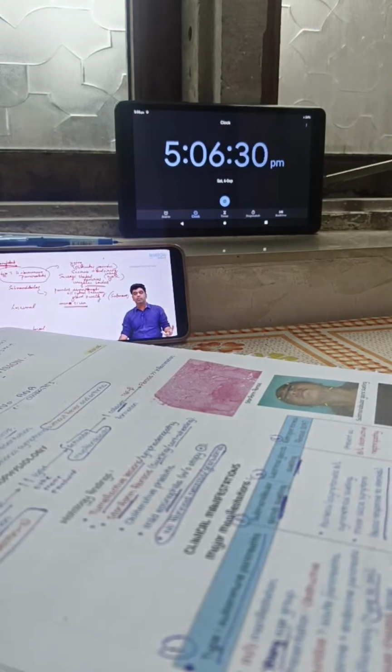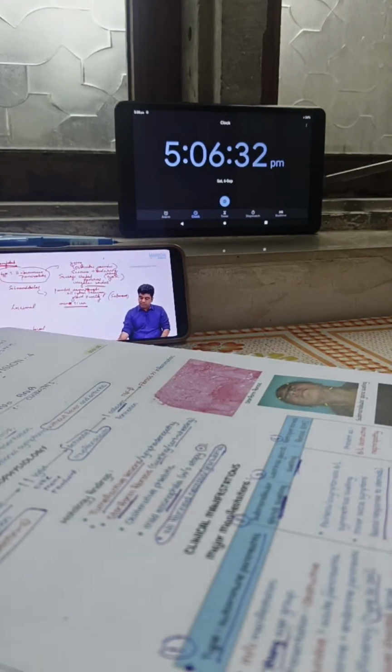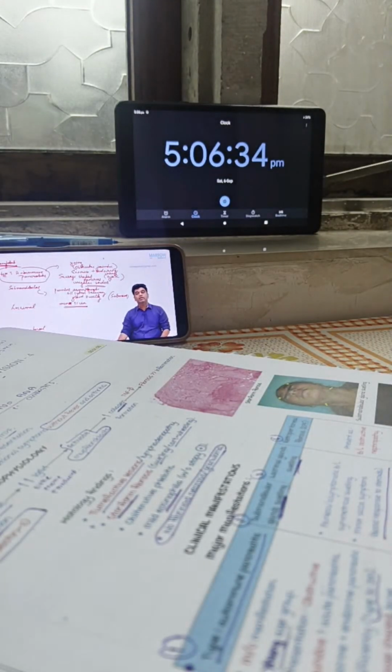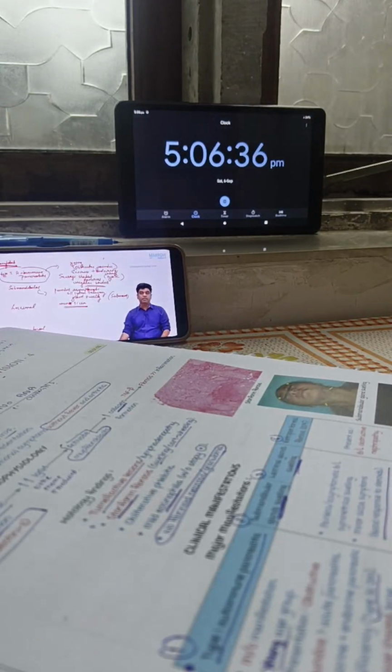So sicca symptoms are not very prominent. It is the swelling that is actually very prominent, and it is a bilaterally symmetrical painless salivary gland swelling, and here it is the submandibular gland. We'll try to compare and contrast it at a later point, so at that time you have to be very clear.